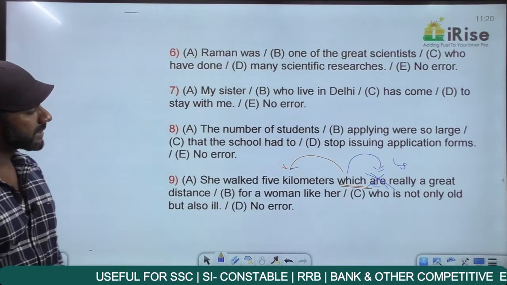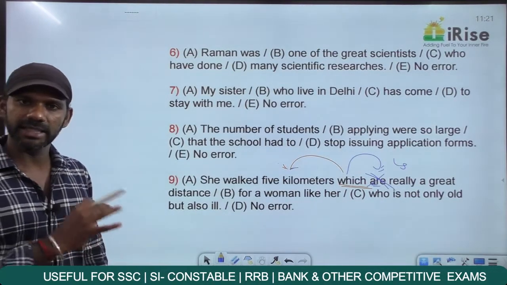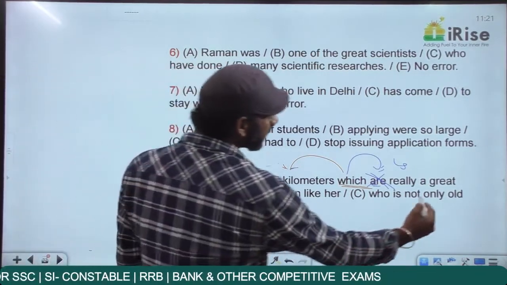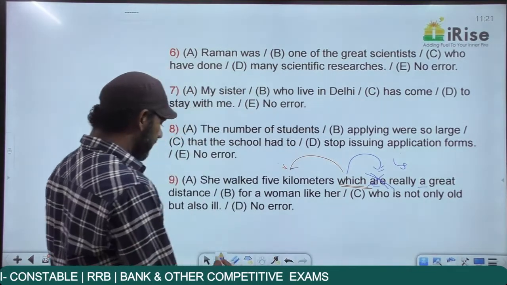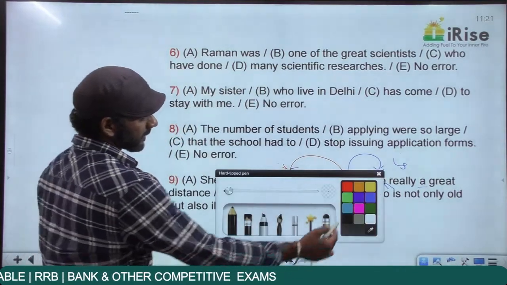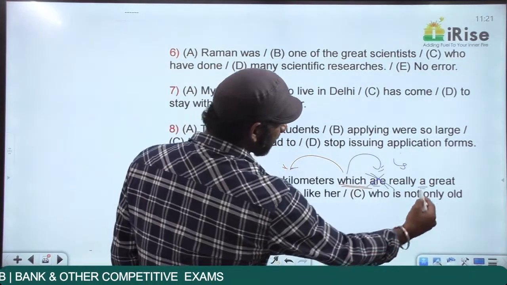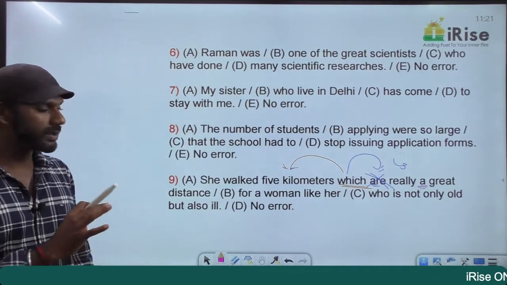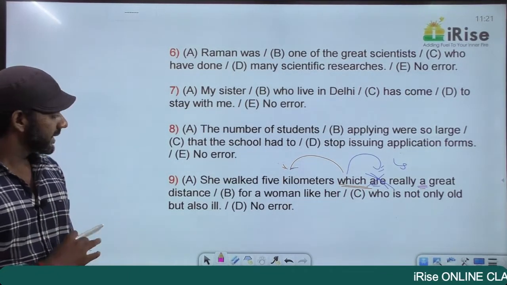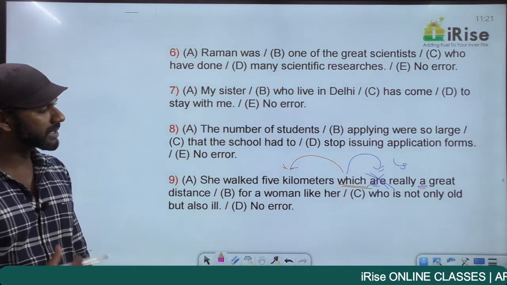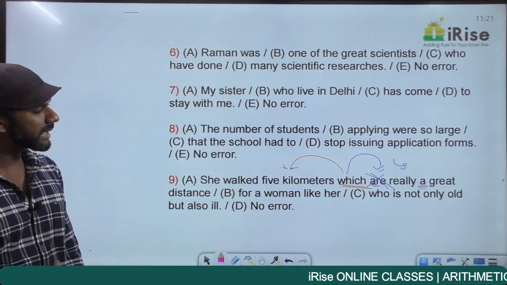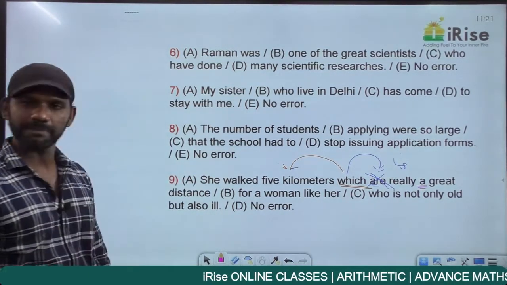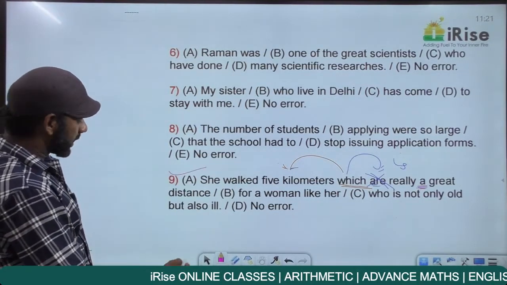She walked 5 kilometers, which is really a great distance. That is one reason: the rule regarding relative pronouns. One more reason: it says a great distance. Now as I said, distance and an always tell us that the verb in the sentence must be singular. There's another reason to make it is instead of are. So she walked 5 kilometers, which is really a great distance for a woman like her, who is not only old but also ill. The error in this statement is in part A. Getting it? Come to the next question.